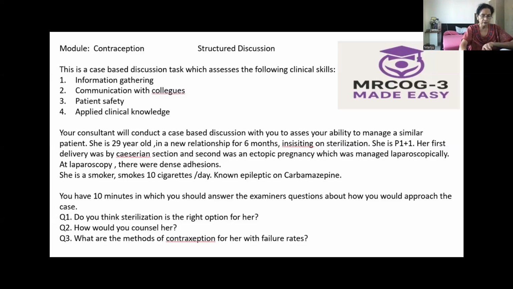For both the intrauterine contraceptive devices, that is the levonorgestrel intrauterine system and the copper intrauterine device, the prerequisites before insertion are to screen for sexually transmitted infections like chlamydia and gonorrhea. We have to rule out pelvic infection, so we try to do the screening.